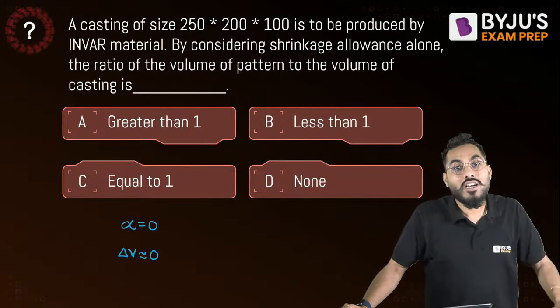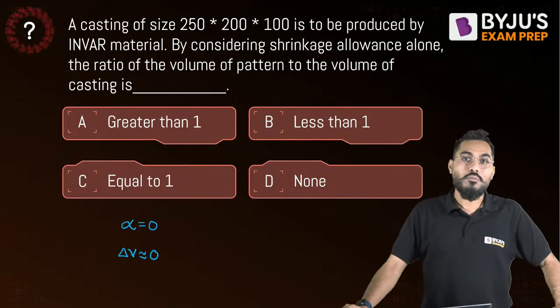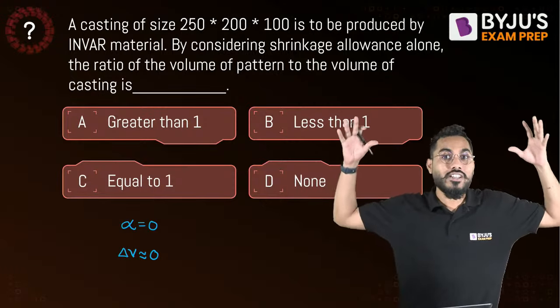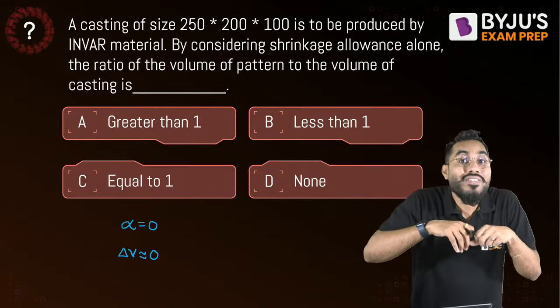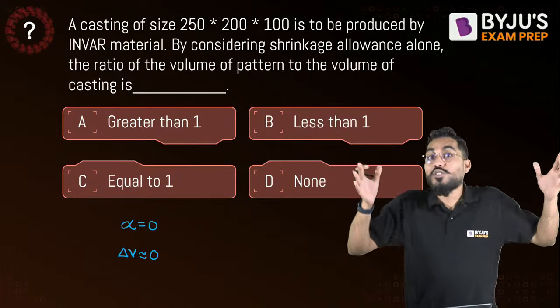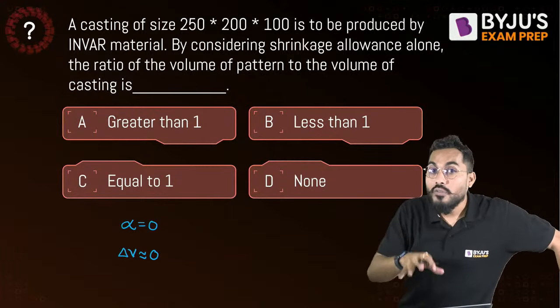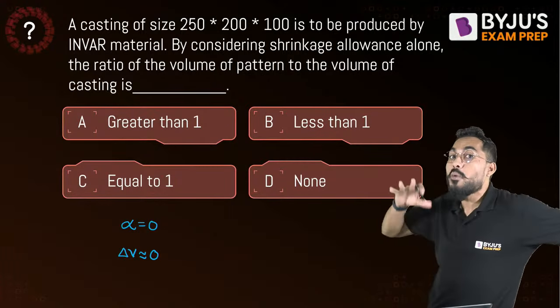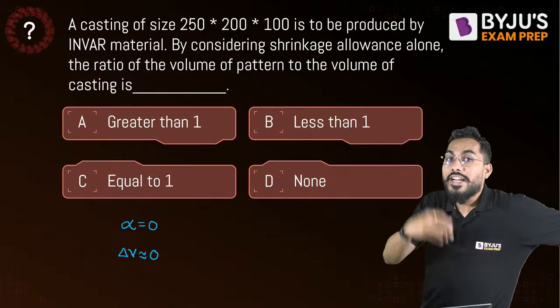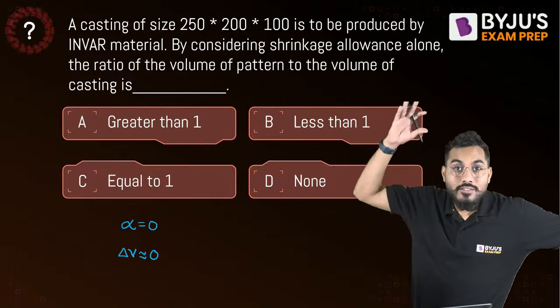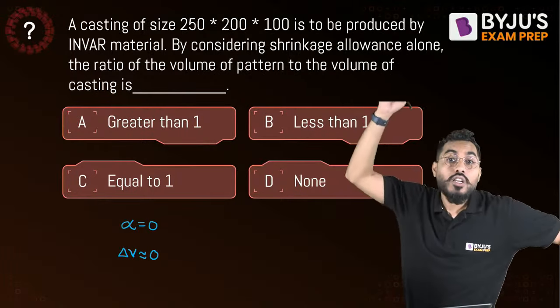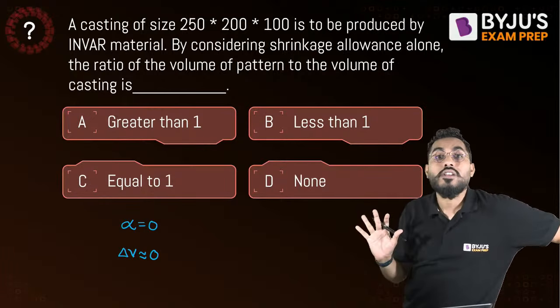Why do we provide the shrinkage allowance? Because the material shrinks. To compensate that shrinking, the pattern size has to increase. But the Invar material has a thermal coefficient of expansion value 0, so the change in volume is 0 in any case, whether it is liquid or solid. During contraction, there is no contraction, alpha value is 0.